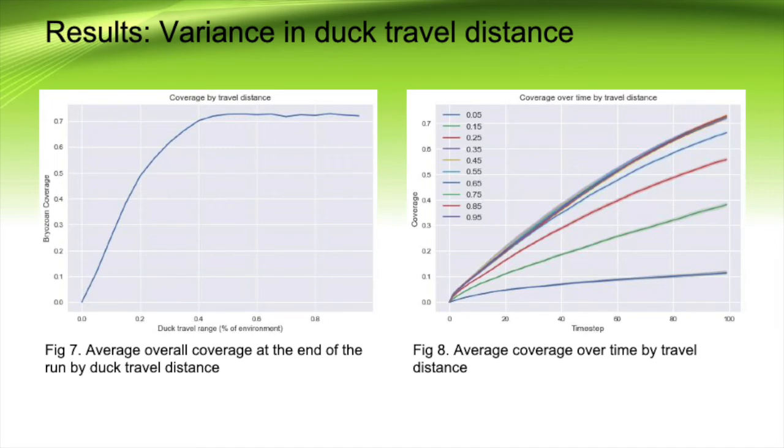One final thing to note is that these runs plateaued at around 73% coverage, where in the precipitation trials, those plateaued around 60%. The default precipitation rate is 10%, and the default travel distance is 25%. So this seems to indicate that a suboptimal travel distance is more detrimental than a suboptimal precipitation rate.